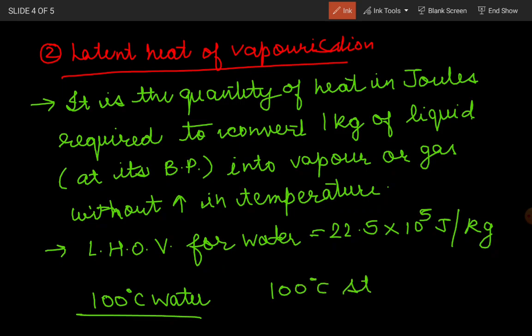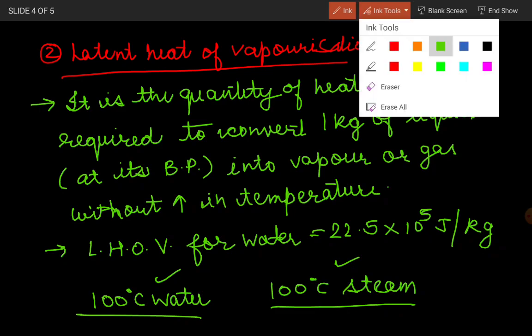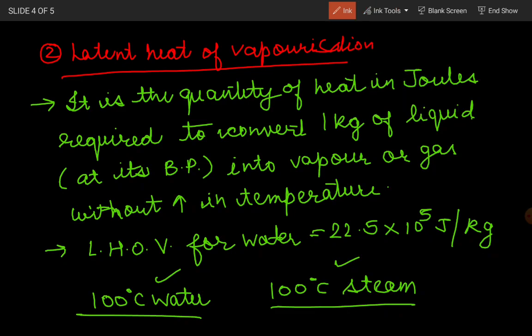In which of these cases will you get a more severe burn, steam or water? Here the answer will be steam. Why steam? Because everything which comes in touch with our skin will be cooling down, because our skin has a lower temperature.